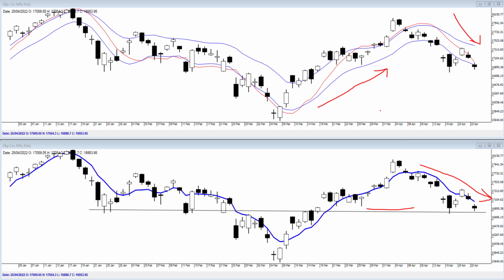Now let's look at what else could be in the picture. This is a strong support area. This is 16,900. Look at it from here. How many touches it has? 1, 2, 3, 4, 5, 6 and 7. And think of this also as a very close touch. So this line has been repeatedly touched since January. This is a significant line, 16,900. If it doesn't hold, I would expect the markets to slip lower. If it holds, then maybe the market is getting ready for some kind of a relief rally. That's the story on the charts.